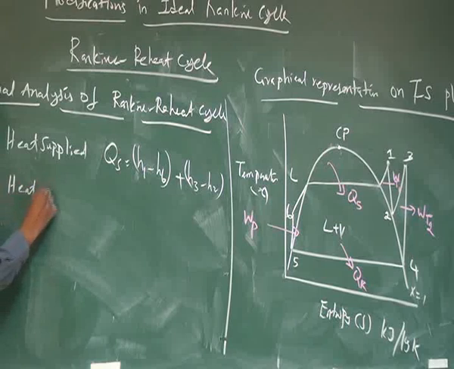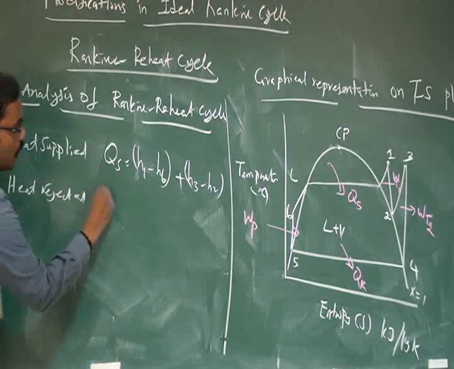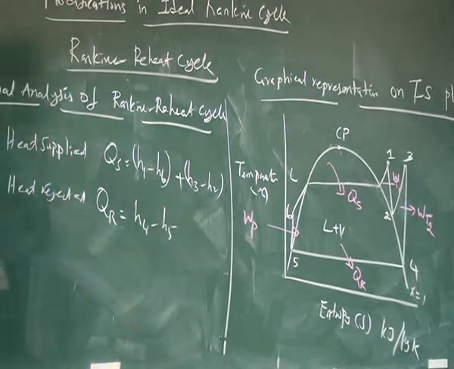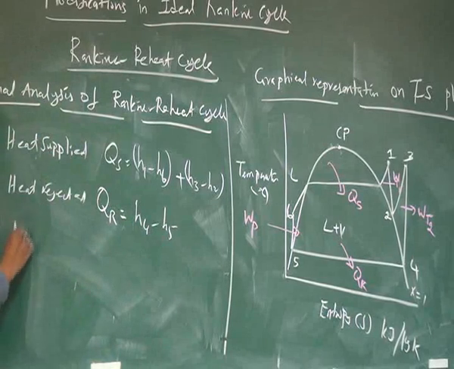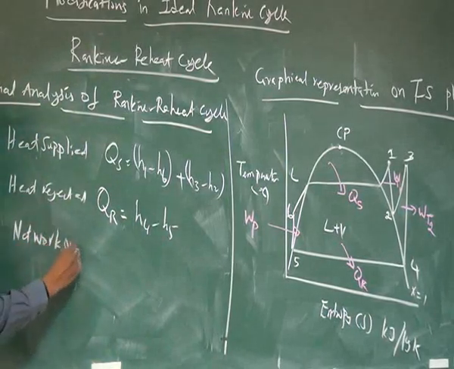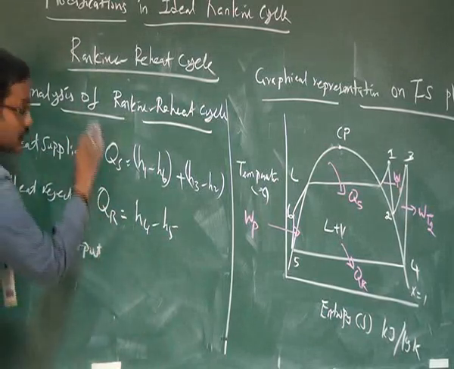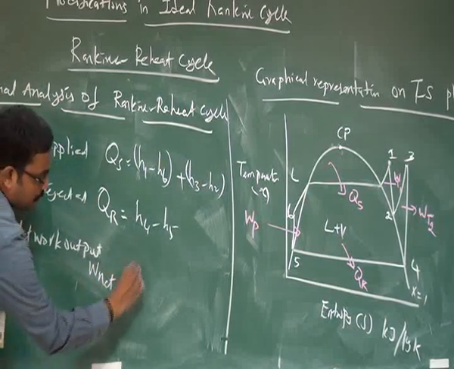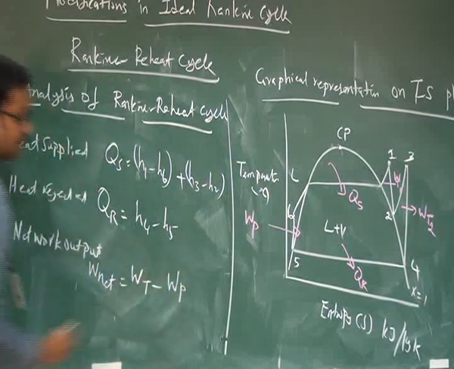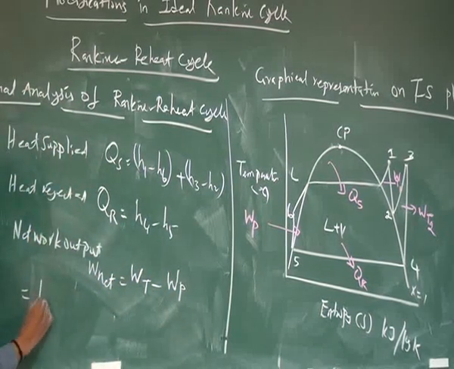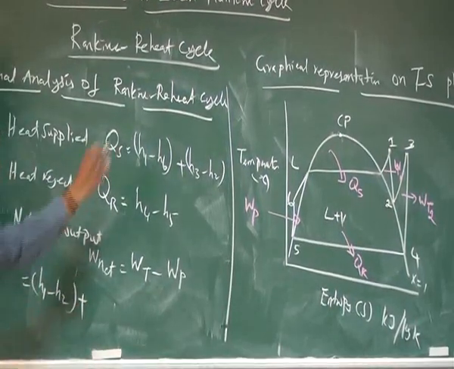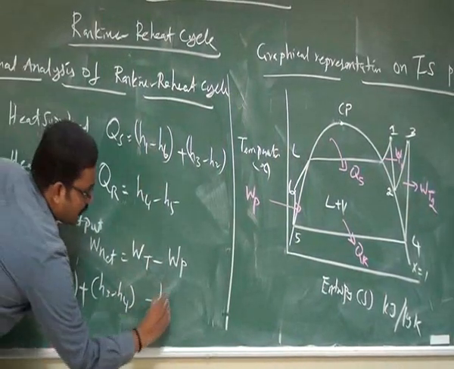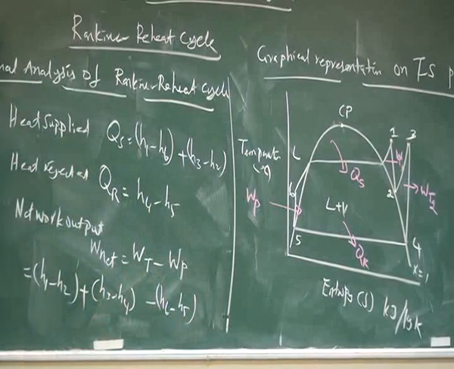Now the heat rejection equation. The heat rejected, QR, can be written as H4 minus H5. Then the net work output of the modified Rankine cycle, W net, can be written as Wt minus Wp. So this is H1 minus H2 plus H3 minus H4, minus the pump work H6 minus H5. This is the net output.